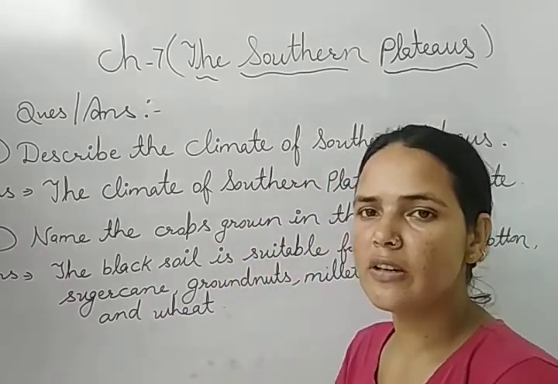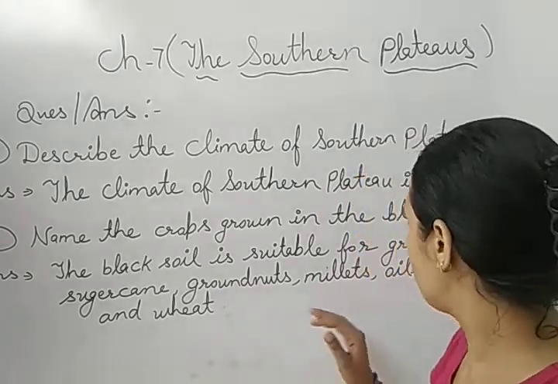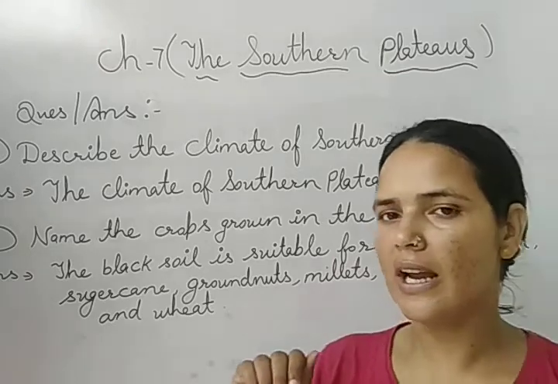So these are the different crops that are grown in black soil. Or we can say that the black soil is suitable for growing cotton, sugarcane, groundnuts, millets, oilseeds and wheat.